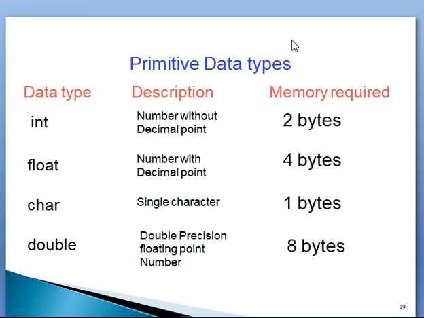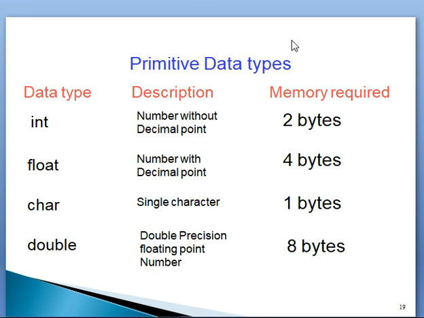It requires 4 bytes of memory to store the floating point number. Character is used to store a single character, alphabet or character. It requires 1 byte of memory. Double data type is used to store a double precision floating point number. To store this, it requires 8 bytes of memory.